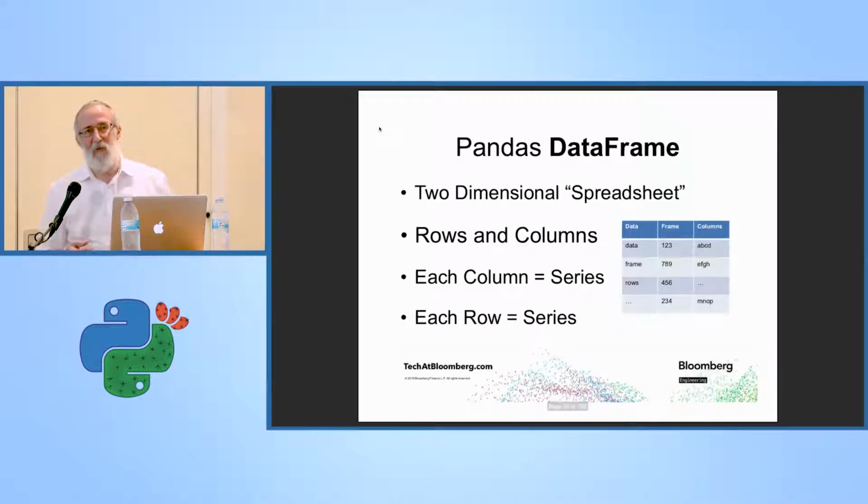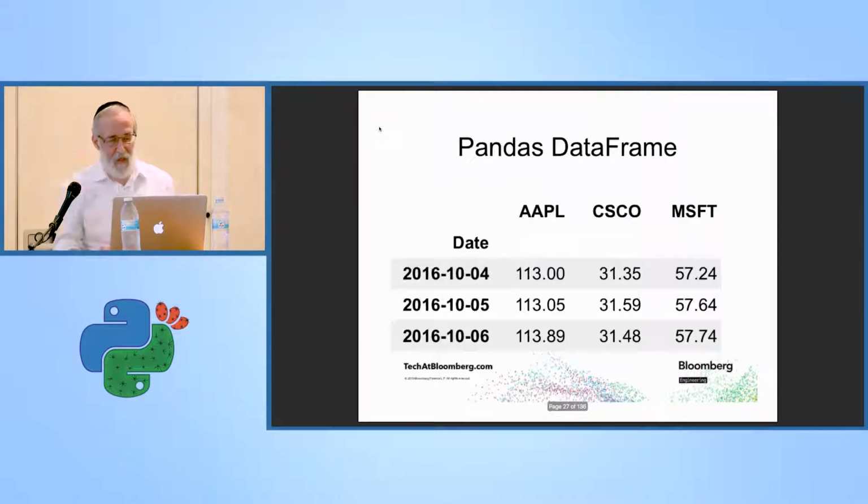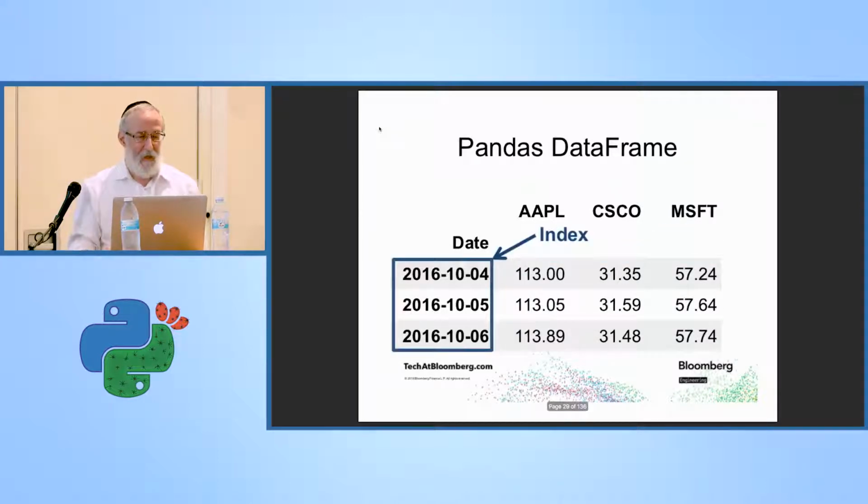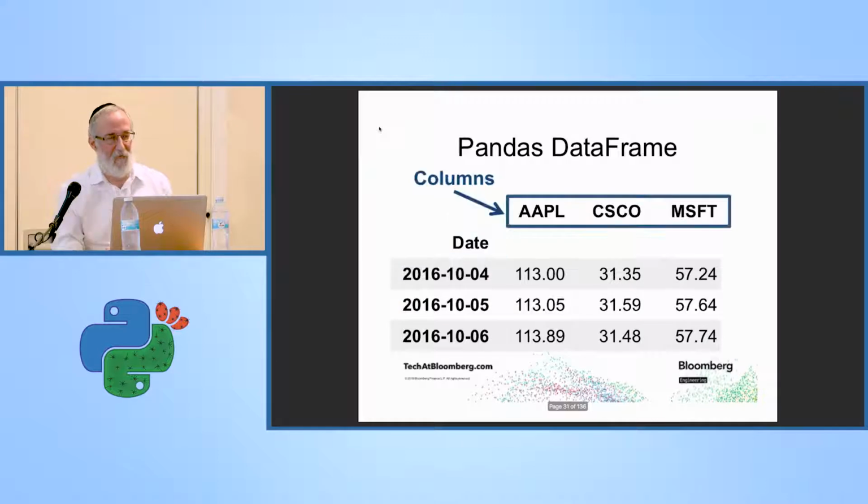So let's talk about a data frame. A data frame is a two-dimensional spreadsheet. You have your rows and your columns. Each column is a Pandas series, and each row is a Pandas series. Here's the parts of the data frame. We have the same things, the values, the index name, and now we have columns.